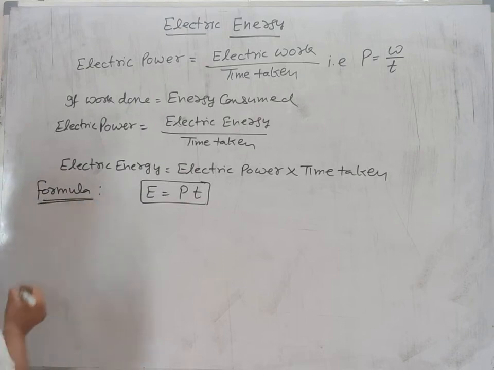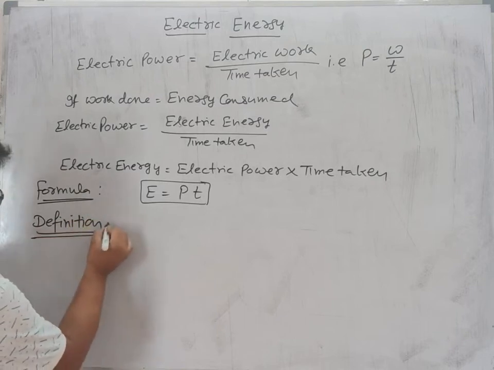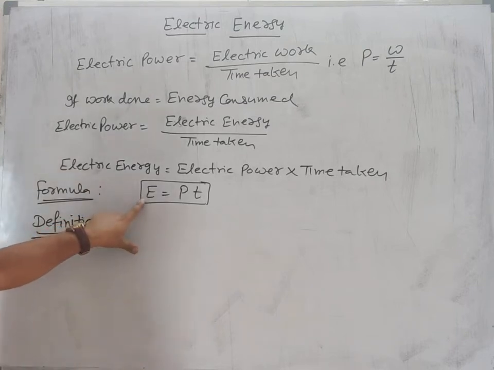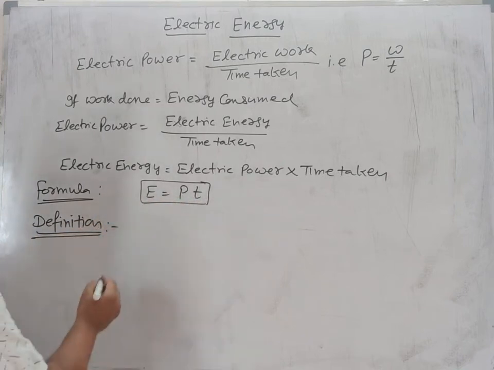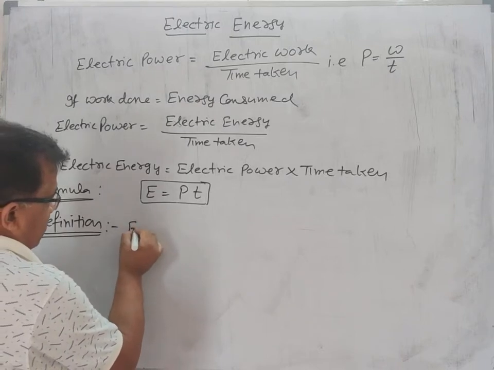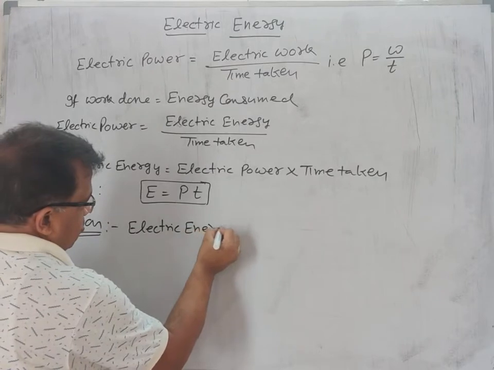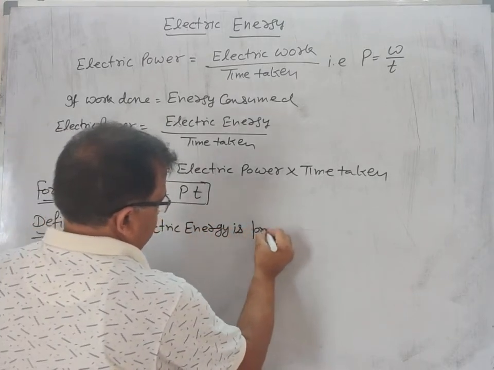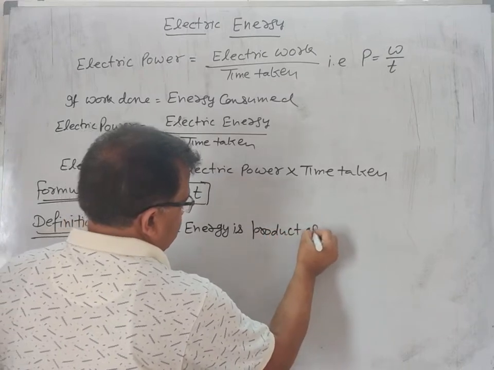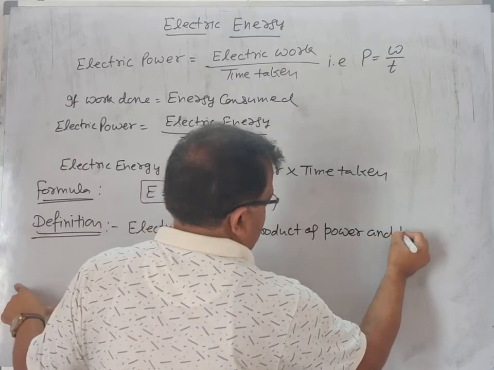From this formula we can derive the definition. Definition: electric energy is the product of electric power and time taken.